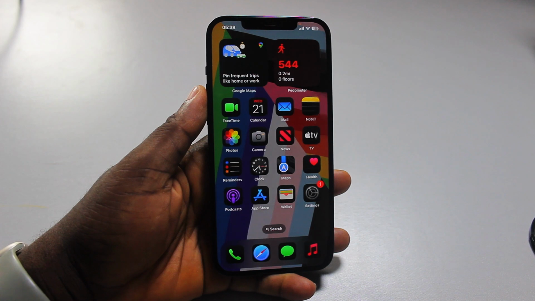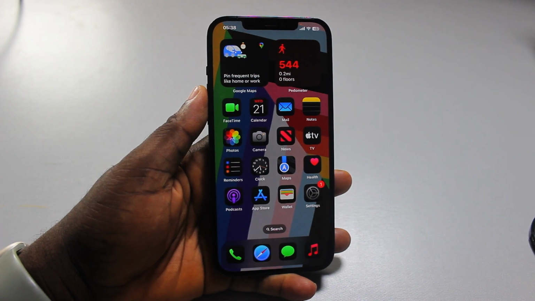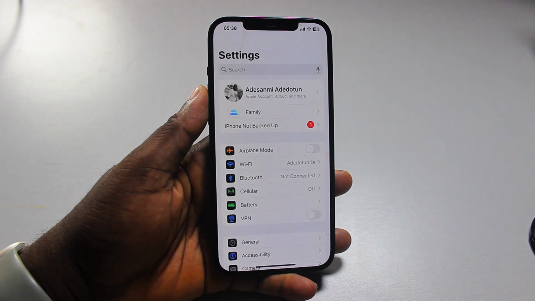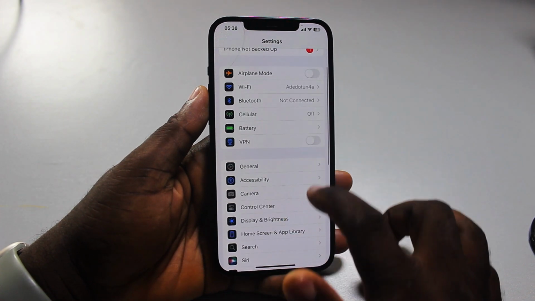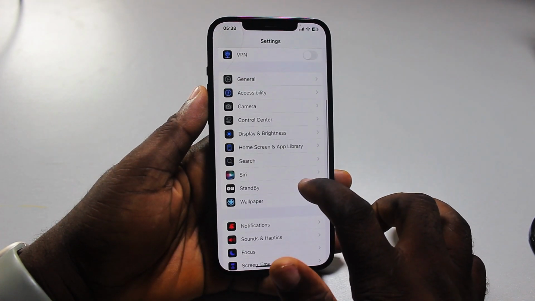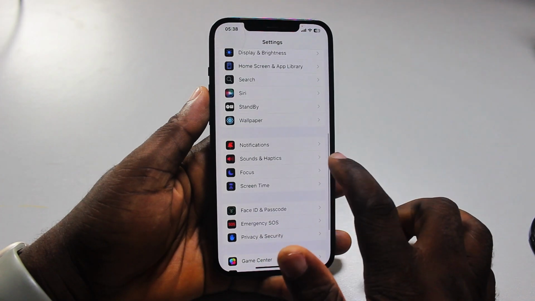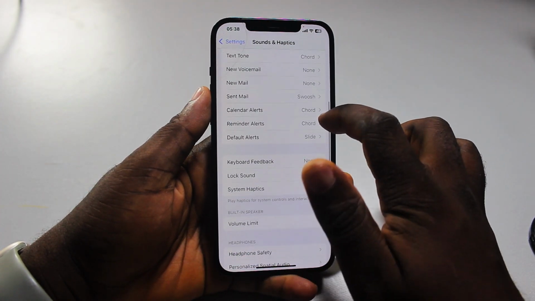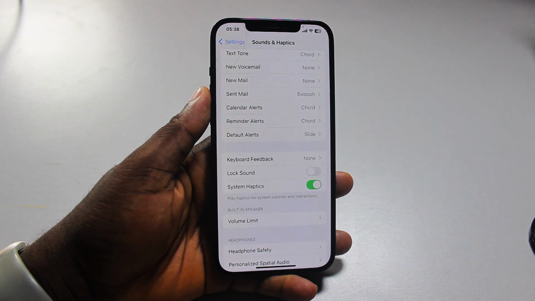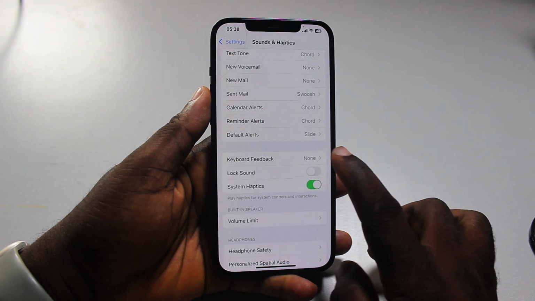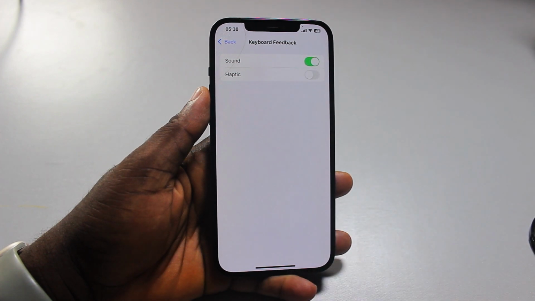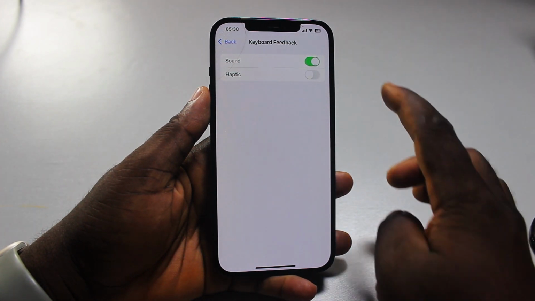Now, what you need to do to turn off keyboard sounds on iPhone is go ahead and open your iPhone settings. On the settings, scroll down, locate and click on Sounds and Haptics. Once you click on Sounds and Haptics, you want to scroll down the page and then locate keyboard feedback and click on that. Now, if this is enabled and you want to disable your keyboard sound, then go ahead and